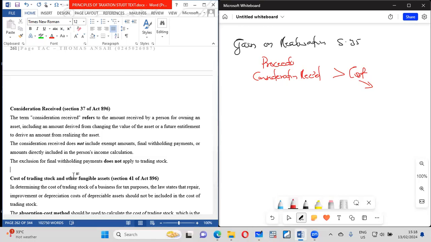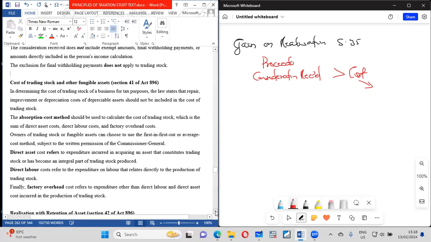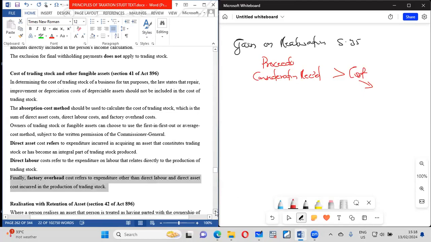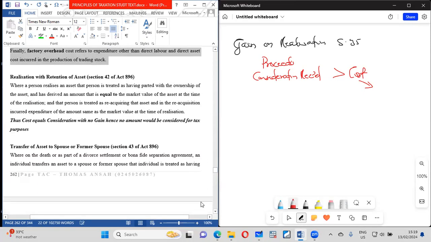And of course, what we learn in section 41 is just absorption costing. It just tells you that we use absorption costing in pricing something. What is absorption costing? Absorption costing refers to all the costs, not the marginal, even fixed costs attributable to the thing. So the direct cost, the direct labor, and attributable factory overheads are all part. So that is what section 41 talks about. All right. So that is how you can get the gain of an asset. In a question where we have to discuss the calculation of the gain, we will discuss how we do the computation.